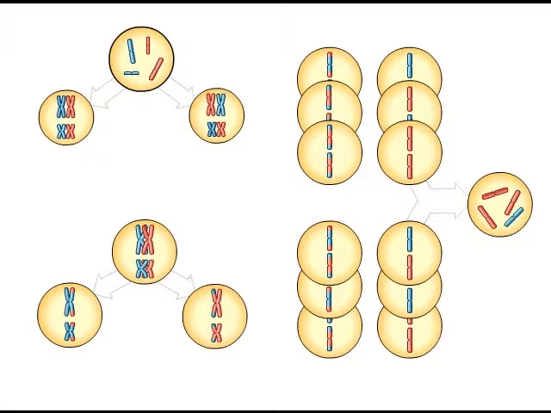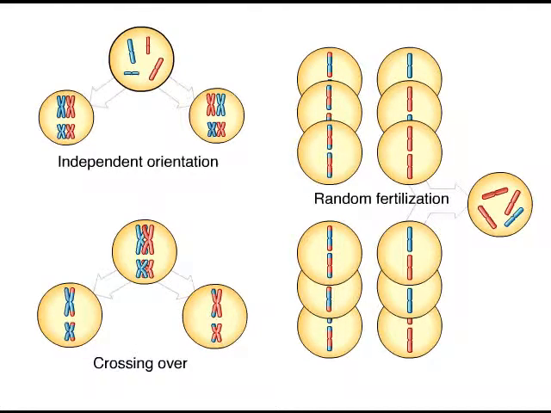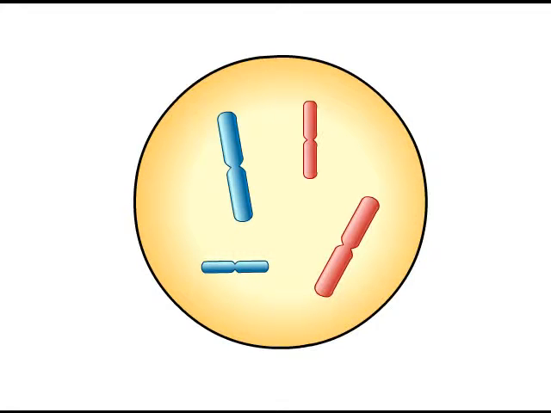In sexually reproducing organisms, three processes lead to most genetic variation: independent orientation of chromosomes in meiosis, crossing over of chromosomes in meiosis, and random fertilization. Each pair of homologous chromosomes consists of one chromosome inherited from the father and one from the mother. Here we have color-coded them blue and red.